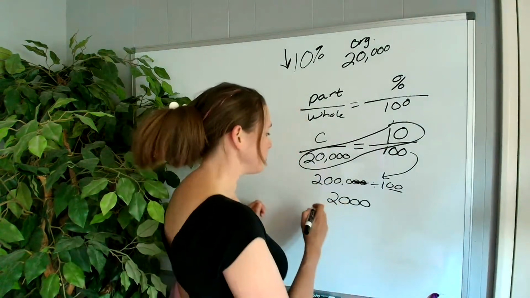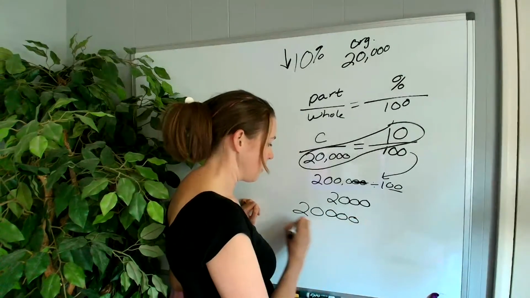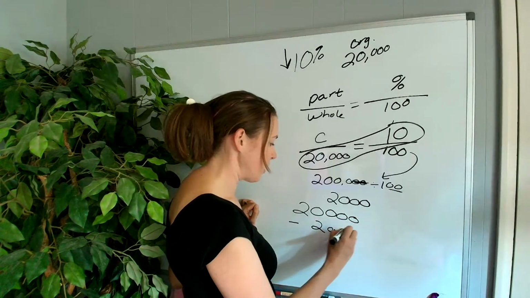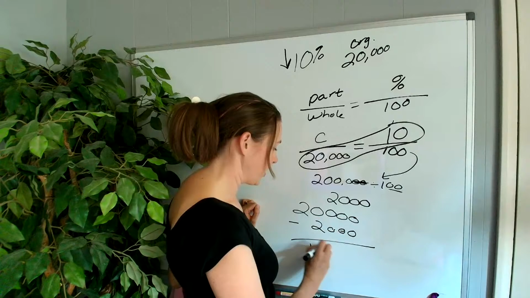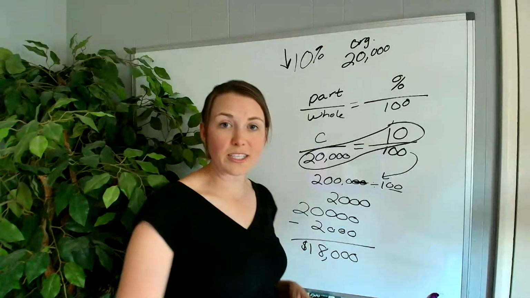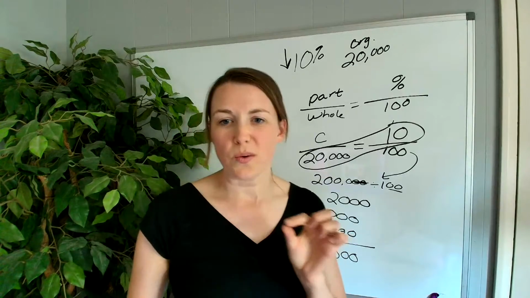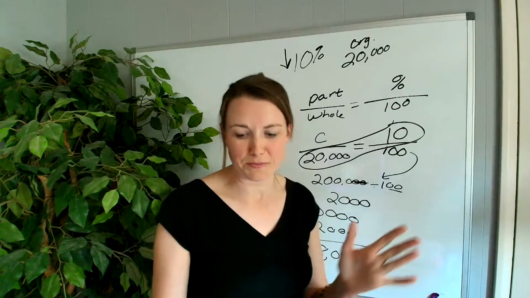So what we have to do is take the 20,000 minus our 2,000, and we get 18,000. So our car is worth $18,000 after 1 year with a little bit of depreciation.